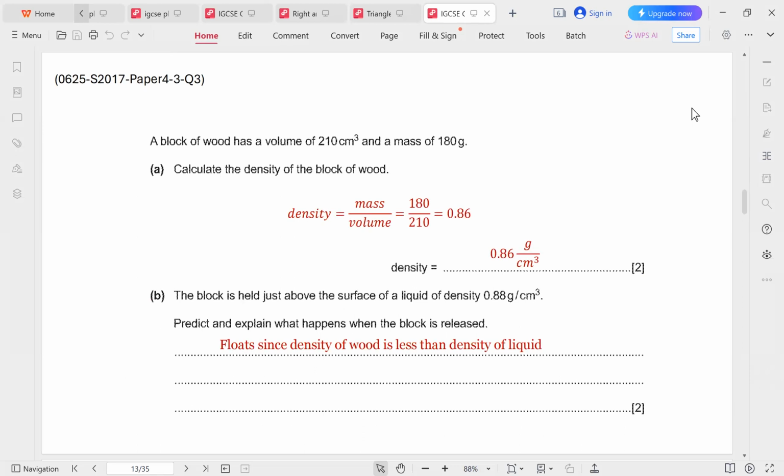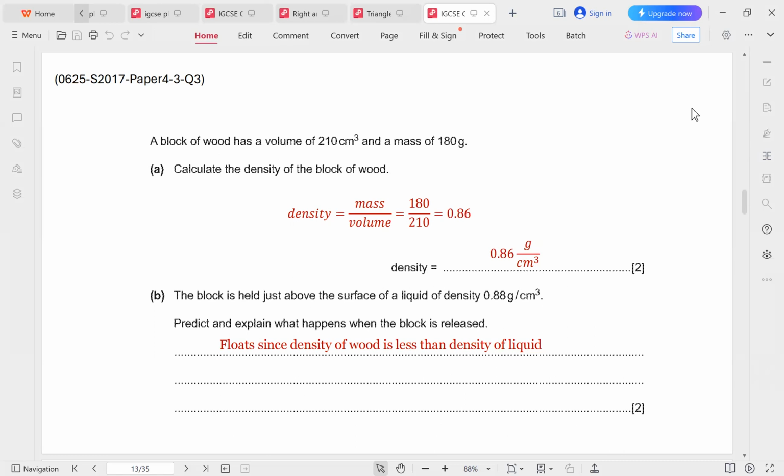Now, why did we not convert to kilogram here? Because we're not obliged. There is no other quantity given in kilograms. So we can just use grams as long as we write the final answer in grams per centimeter cubed. When we're writing the unit for density, it could be kilogram over centimeter cubed or gram over centimeter cubed. So here we just use the given units. We don't do any conversions, and we just write 180 divided by 210, and we find the answer, and we write the units as they are, just the grams and the centimeter cubed given in the question.